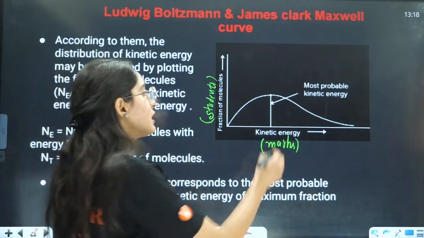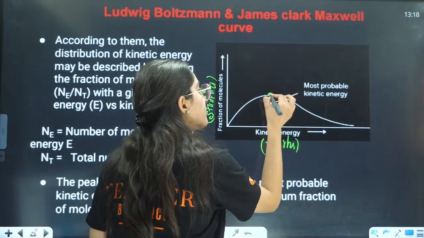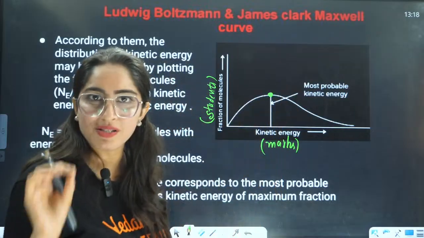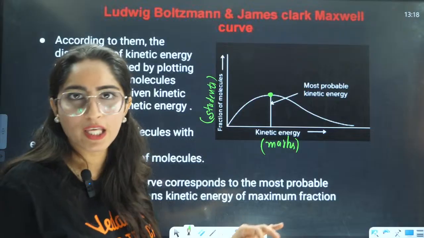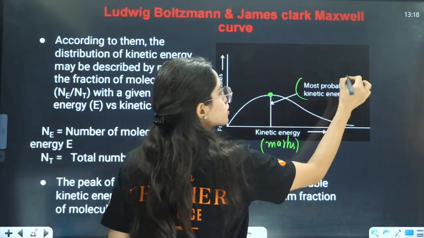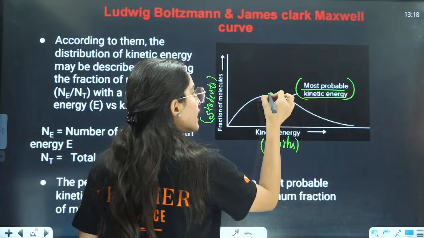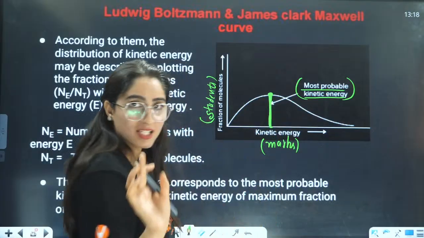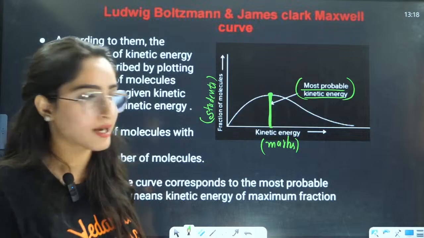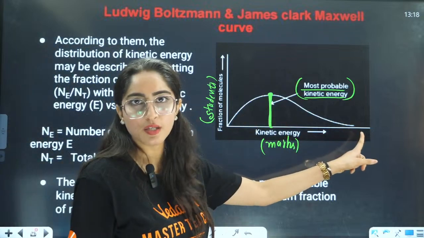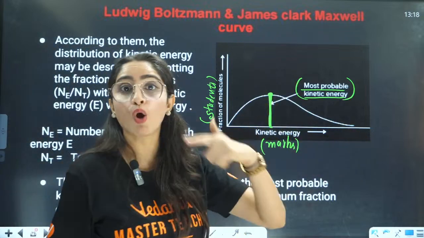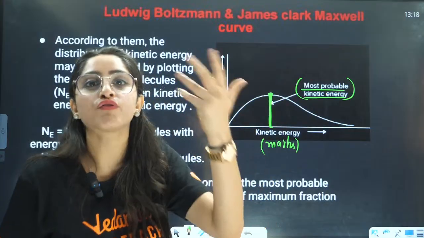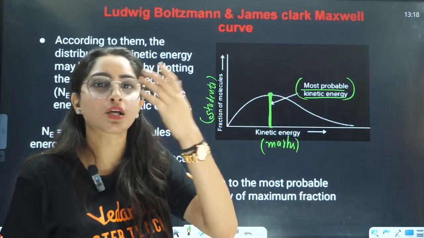But the most probable kinetic energy, that possessed by most of the molecules, is called the most probable kinetic energy. And here, this is the maximum, but it is not the maximum kinetic energy. There is a difference in that. Maximum kinetic energy is this one. This is the most probable that is possessed by a lot of students, right?